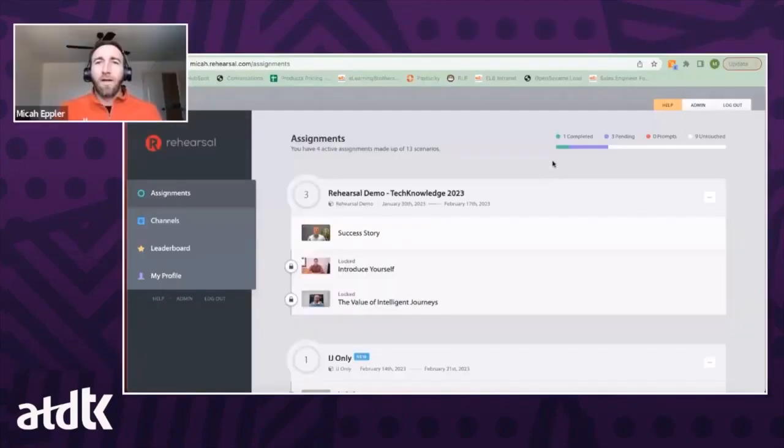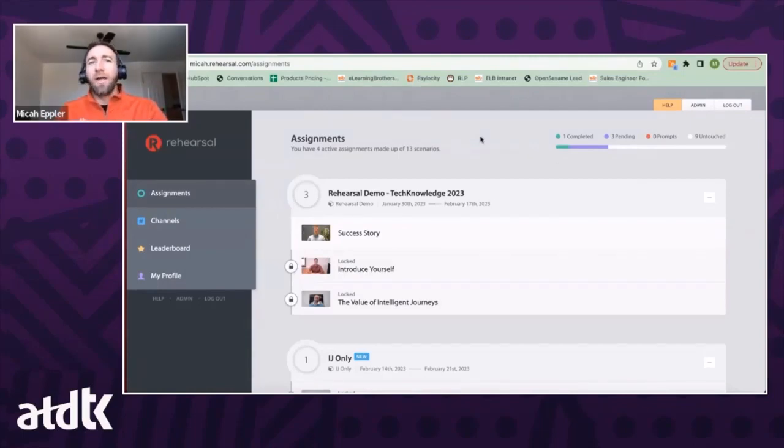So I'm going to go ahead and share my screen, and you all should see the Rehearsal platform here. One thing to note, I'm going to show you all the web version of Rehearsal today. Please note that we do have native iOS and Android apps available if you're going to be accessing this in a mobile environment. As you see this platform here, I am currently logged in as an end user,